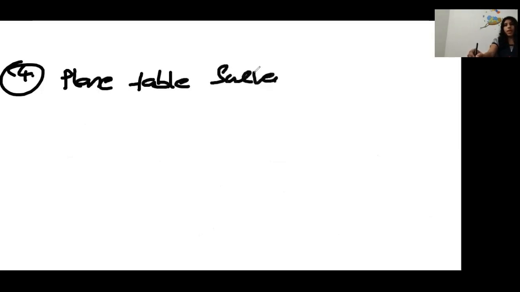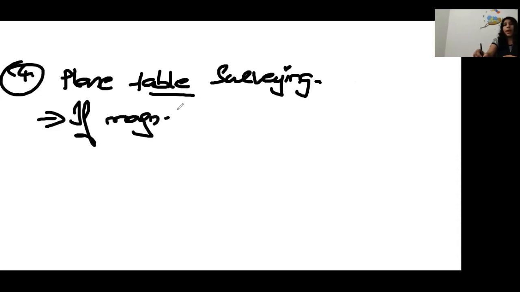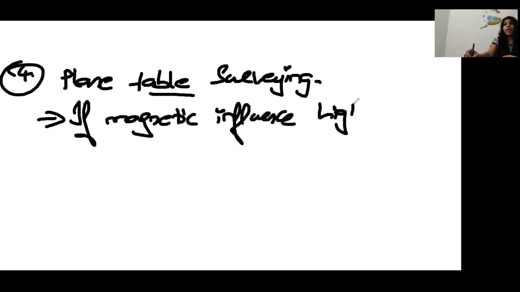Fourth one is plane table survey. As I said, the compass is an instrument which is easily affected by the magnetic field. So if you find an area where you want to do surveying, and the magnetic influence is high, we can go with the plane table survey, because plane table survey means at the field itself,